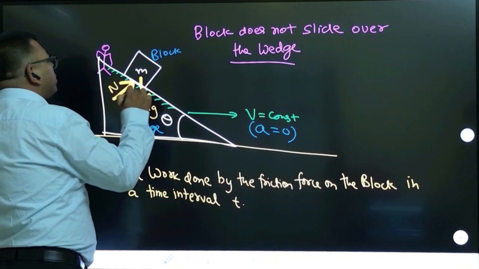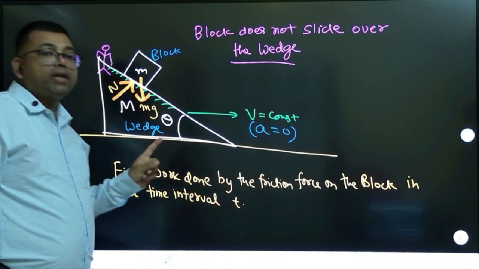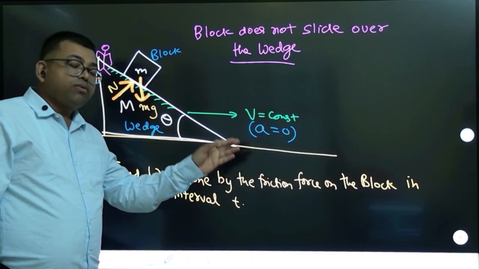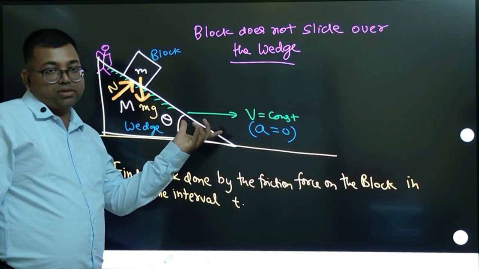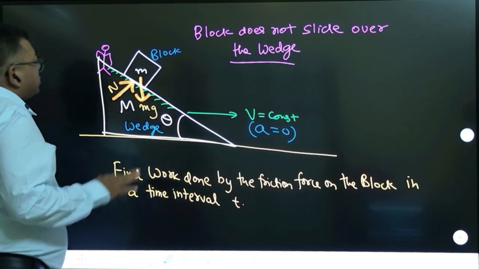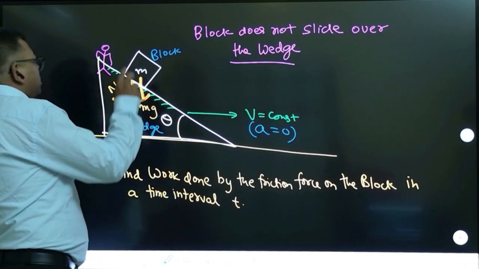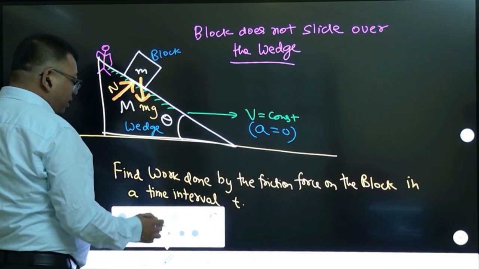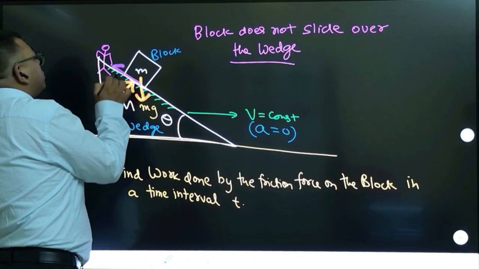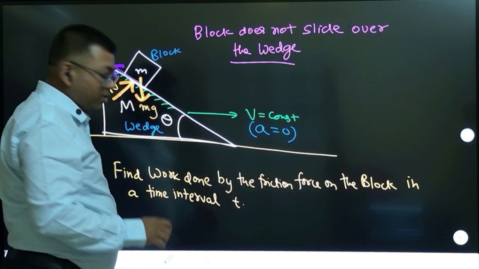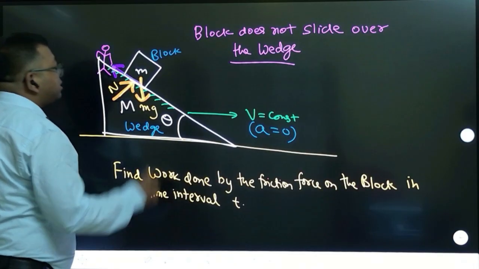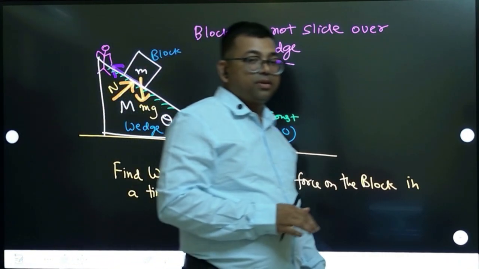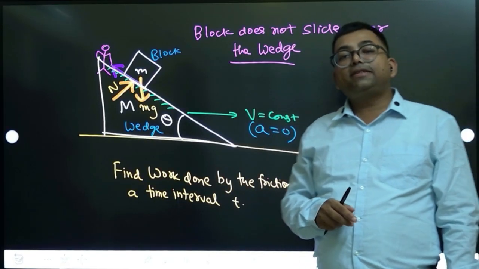So right now only two forces, normal and mg, and one friction we have to take. We will not apply any pseudo force because this is not under acceleration. Now you decide which direction friction should act, because this has to be in equilibrium, because he does not see it moving. So friction definitely has to act in this way to cancel the component of mg. Because the mg component, mg sin theta, will act this way, friction has to act opposite to that mg sin theta. Are you clear about this?